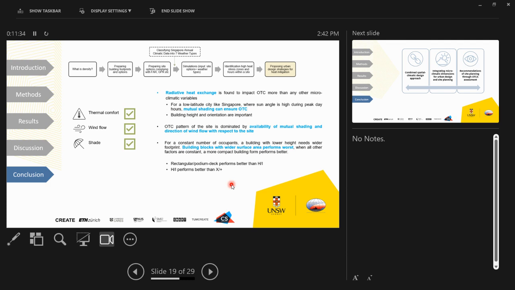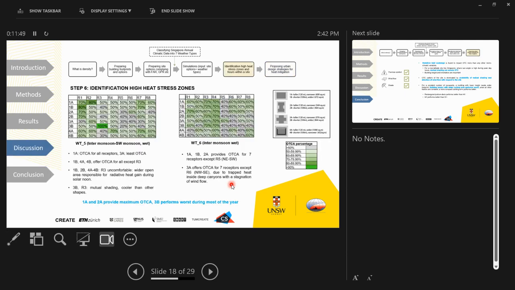Looking into the shapes, the rectangular shape performed better compared to any other notched or chamfered cases. The rectangular one performed better than the H shape, and the H shape performed better than the X shape. I'm just going back to give the context of the shape. If you see the inset image, you will be able to understand what I'm talking about.